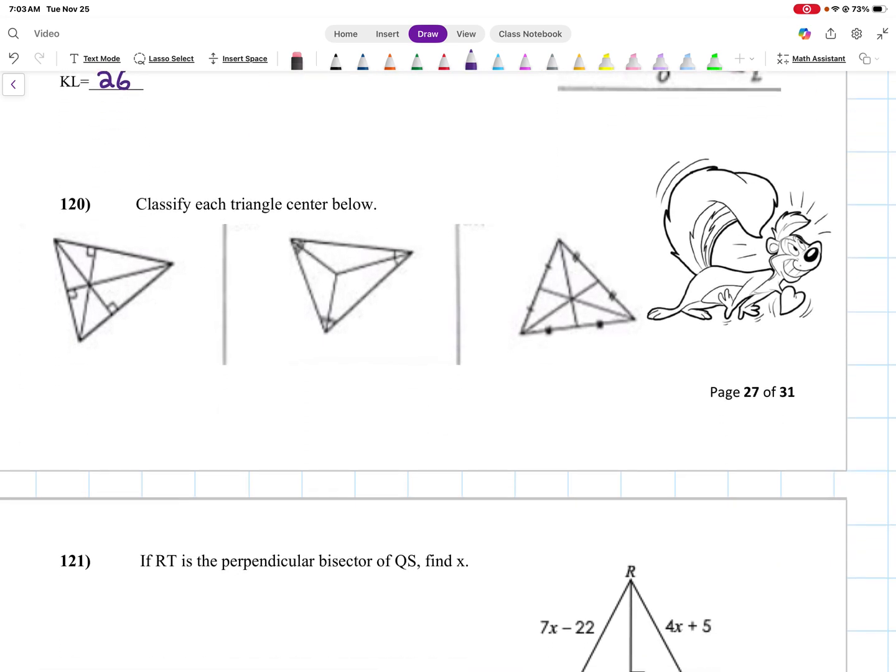120. Classify each triangle center below. So this first one is an orthocenter. The second one is an incenter. And the last one is a circumcenter. All right. So let's keep going. We have a few more problems to do.